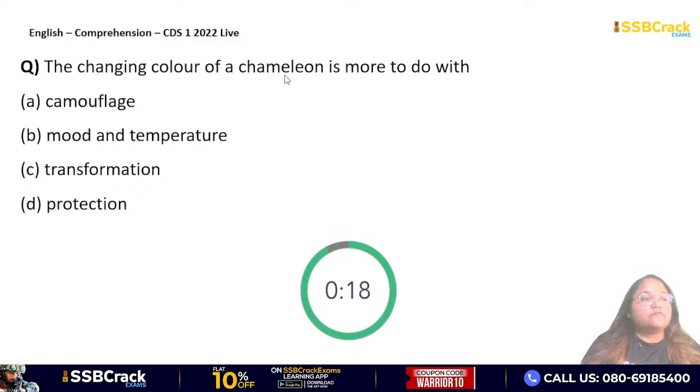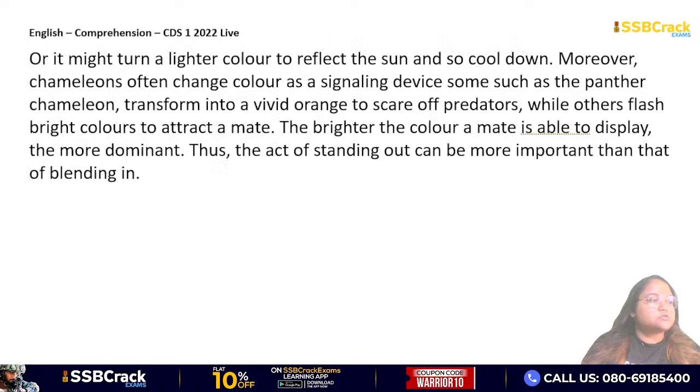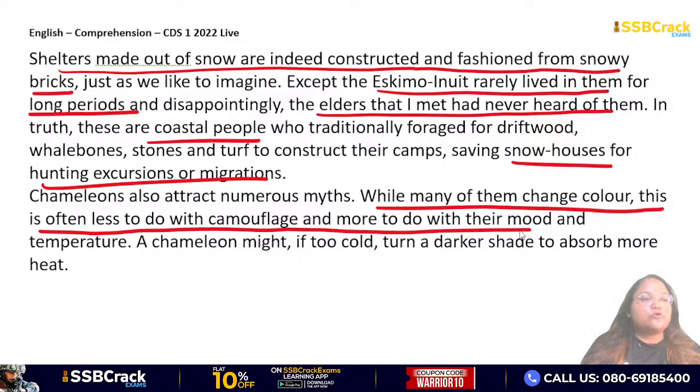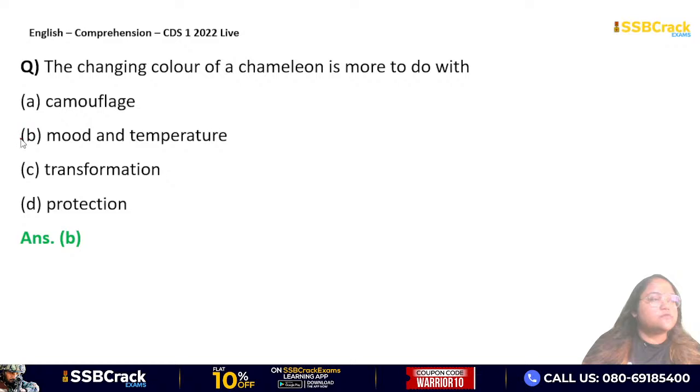The changing color of the chameleon is more to do with camouflage, mood and temperature, transformation, protection. Why do chameleons change their colors? For camouflage, mood and temperature, transformation or protection. Again, if you go back to the passage here, it is very clearly written that many chameleons change color. This is often less to do with camouflage and more to do with their mood and temperature. They change their colors less for camouflage and more for mood and temperature, right? So your answer will be option B, mood and temperature. Okay, mood and temperature. Next question.